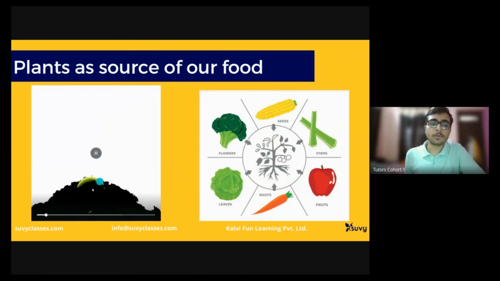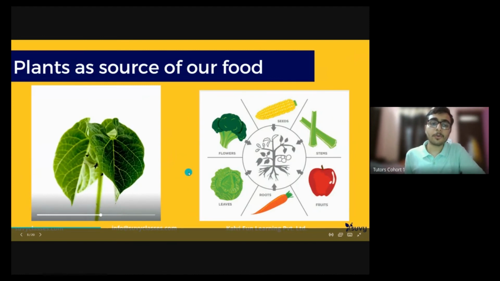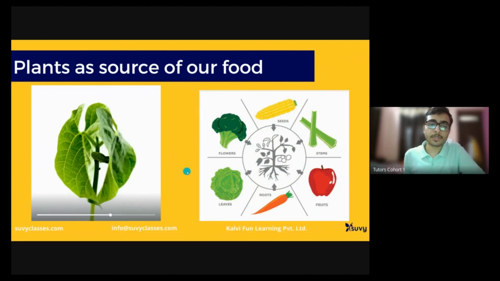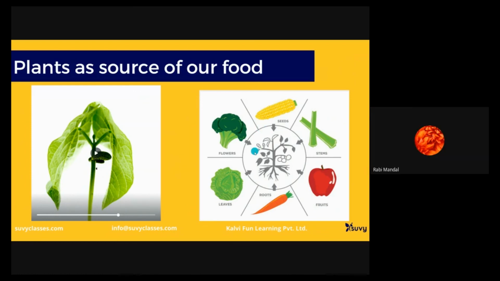Then we saw this beautiful plant growing in front of us. How beautifully a plant grows, how beautiful nature is. Then we discussed what parts of a plant we can eat. We can eat flowers, cauliflower, broccoli, etc. We can eat seeds, corn cob, and the pulses that we eat, or kidney beans, which are nothing but seeds. Sir, what is the stem?